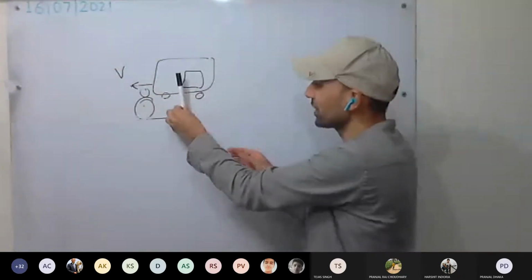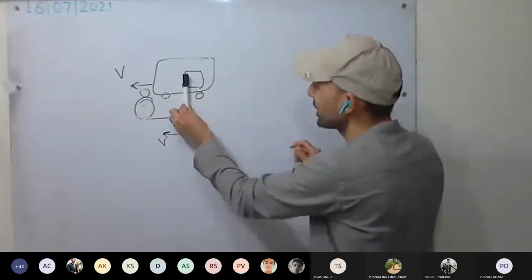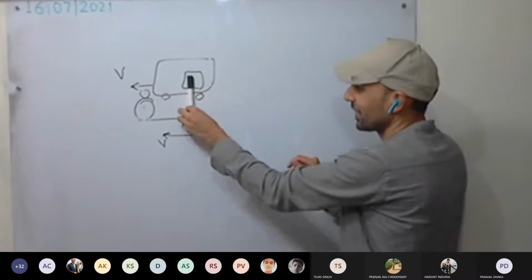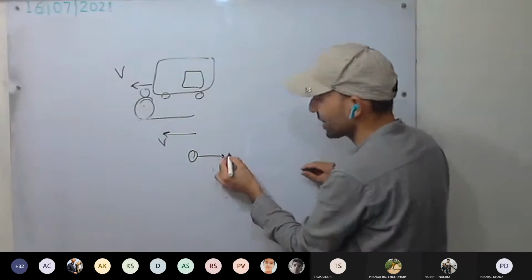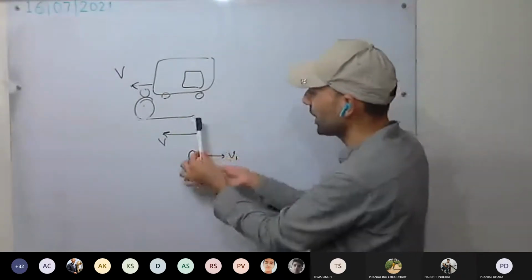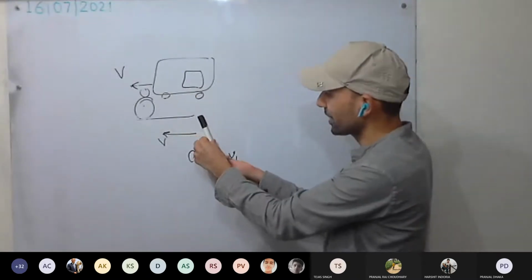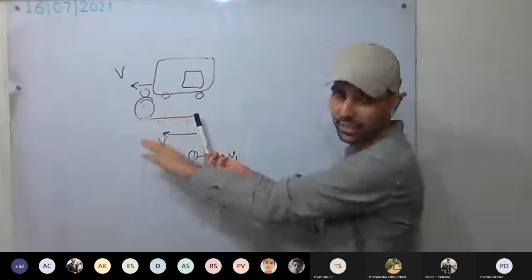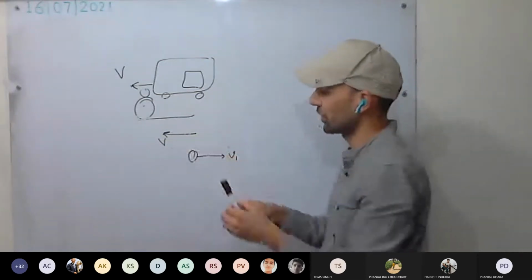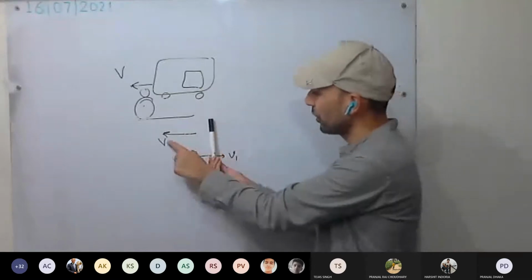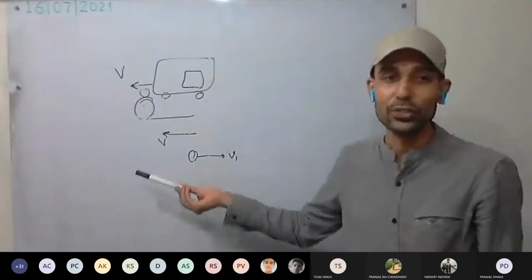Okay. The person jumps out of the train. What is the upper body velocity? In this direction, v. And the person is running in the opposite direction, yes or no? So the lower body is running in this direction with velocity v1. As the person jumps, the lower body is running in this direction, but the upper body is moving in the train's direction. The person will hit the ground with more force. The upper body's velocity this time is v plus v1, and with that it will hit the ground with more force.